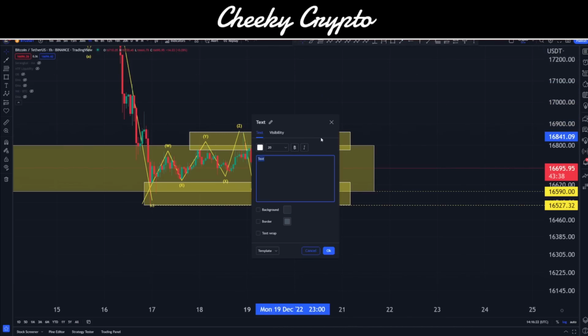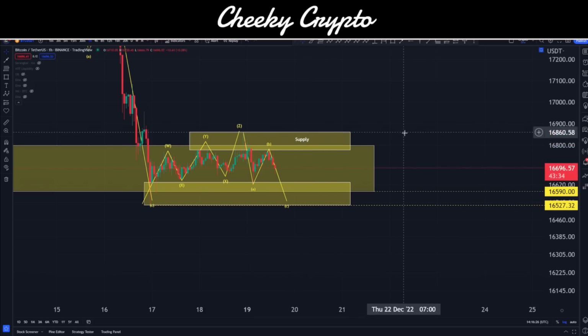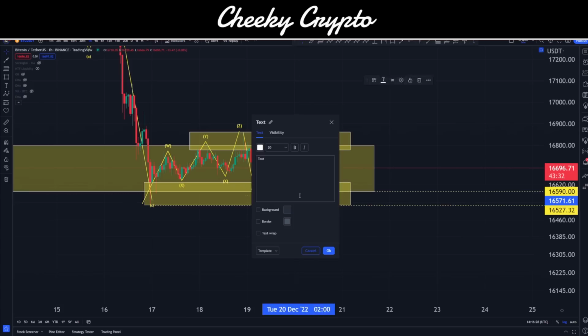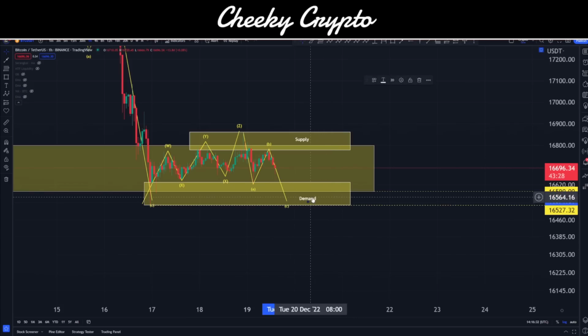So I'm just going to go ahead and actually write the word supply on there just so that we know that that is what this box here is representing. Now at the lower side down here, this is where we have the demand. Okay, so I'm just going to drop that in there as well.